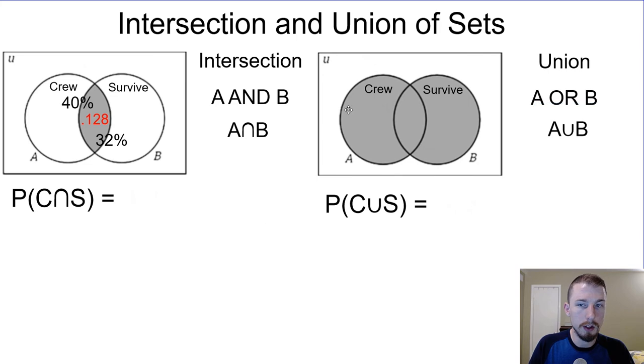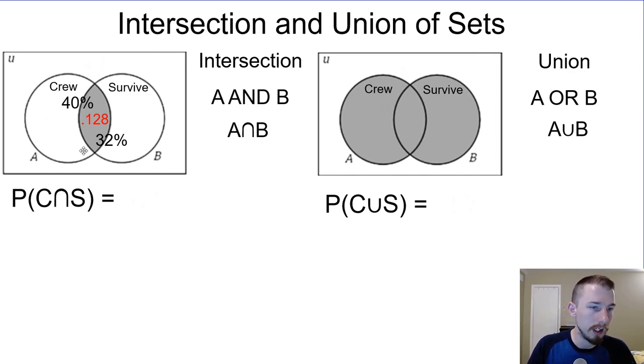Okay, so the intersection and union of sets. The intersection is going to be the upside down U, and that's going to be the in between the two. Did I actually do it on this one? No, I don't know where I did it. All right, then the union is saying, what is the probability you're a crew member or a survivor? So this could be a crew or survivor, or it's inclusive because it could be both. So that's going to be shading all of it. So we'd have to add them all together, but we're going to have to subtract the overlap because it would have been counted twice among crew and survivors. So we'll talk about that later.